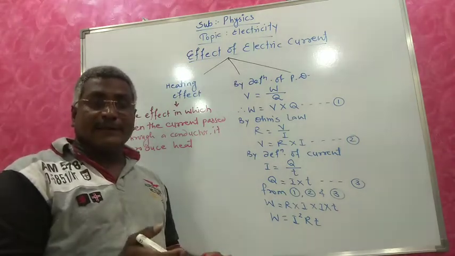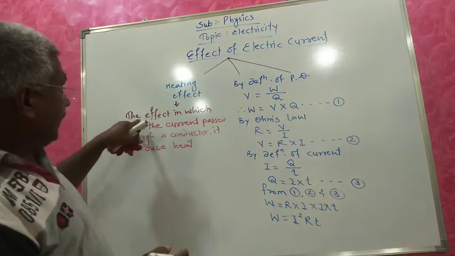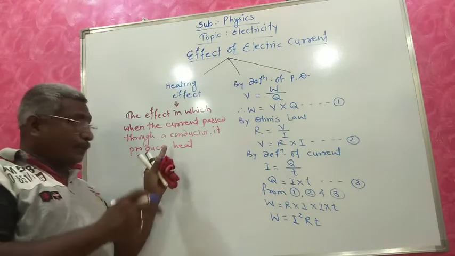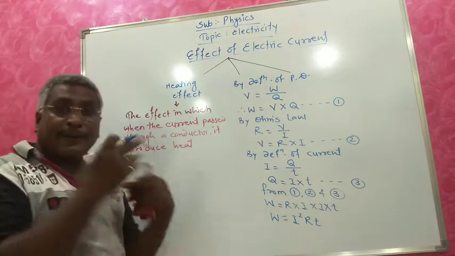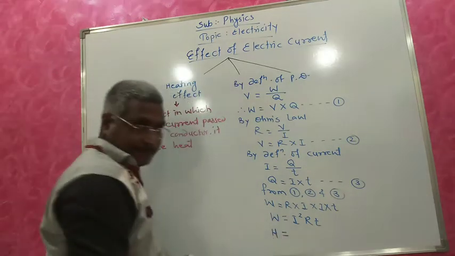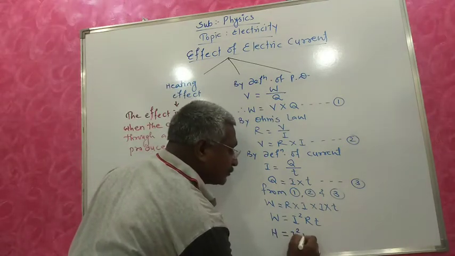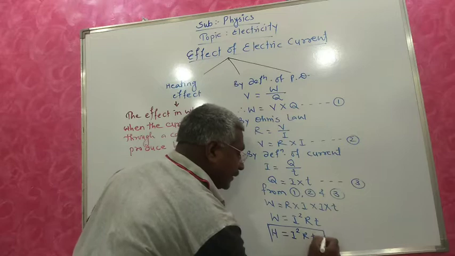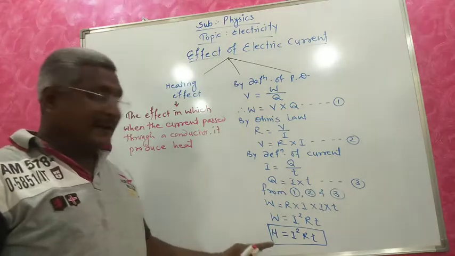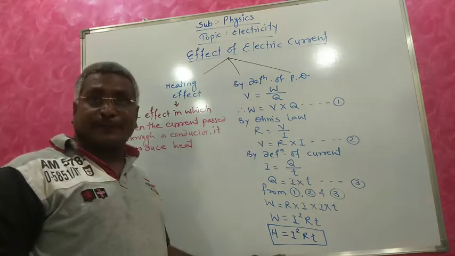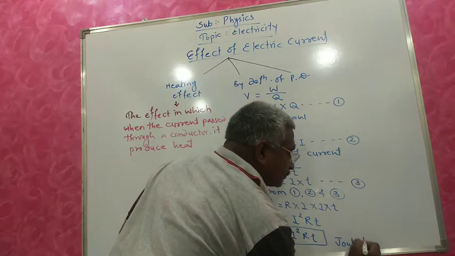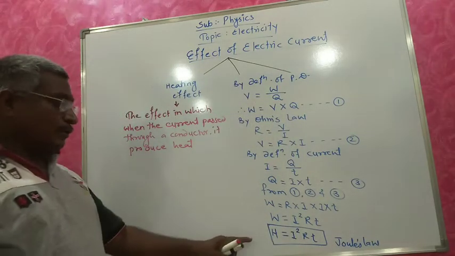When the current passes through a conductor, heat is produced, so the production of heat is the work done. So we can write H equals I square R t. This is the formula for heat produced, and this expression is called Joule's law.